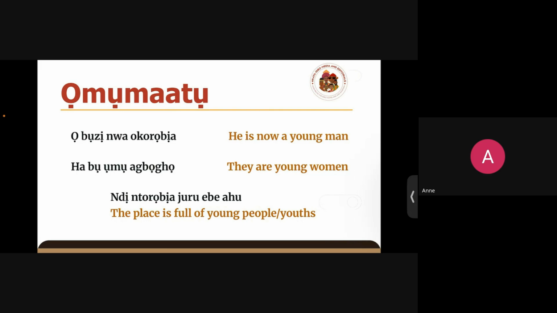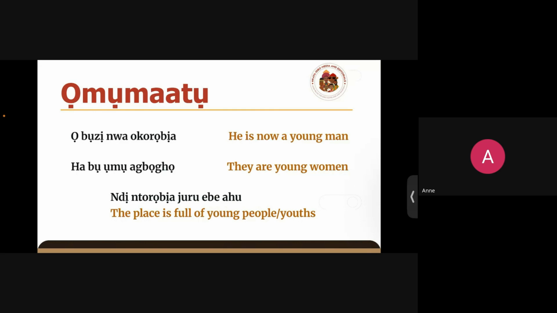But then in the context of youthfulness, Obuzi, Nwokorobia, he's now a young man. He's no longer a small boy. He's now a grown boy, if that makes sense. So Obuzi, Nwokorobia. Habu, Umu Agboro. Habu Umu Agboro. They are young women.